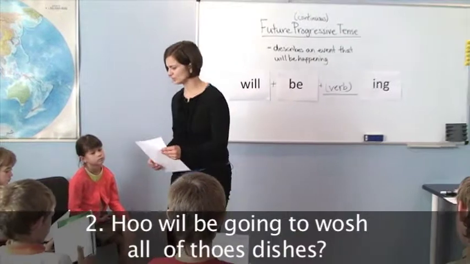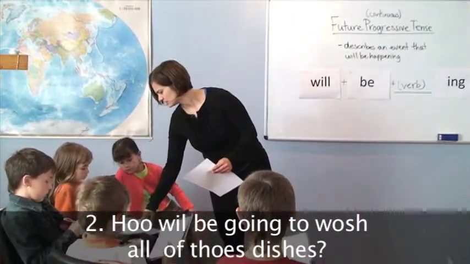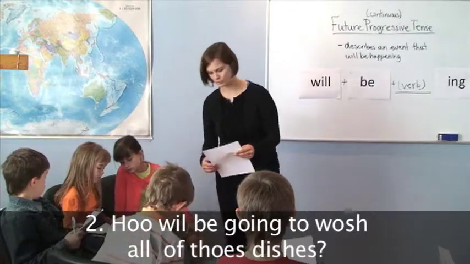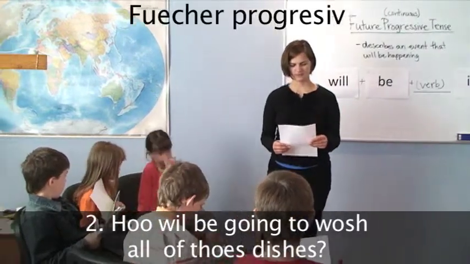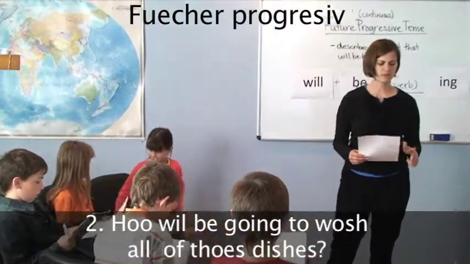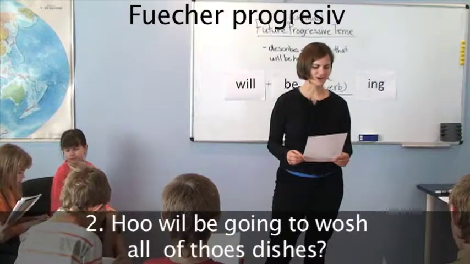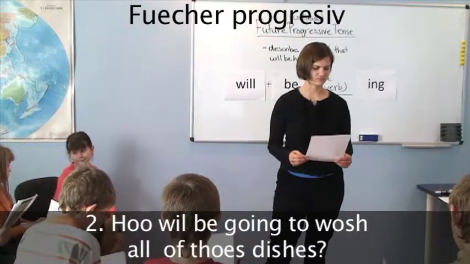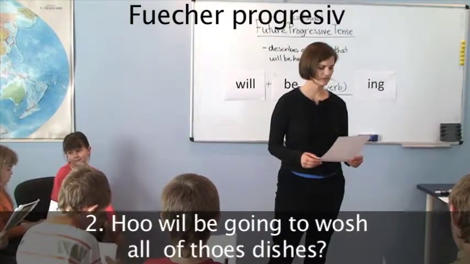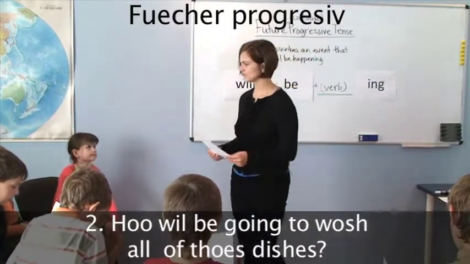What did you circle? Liana, what did you circle here, number 2? You circled future progressive. Very good. Let's read that sentence. Let's read it together. Ready? 1, 2, 3. Who will be going to wash all of those dishes before our visitors arrive? Will be going. Very good. Yes, it was future progressive.